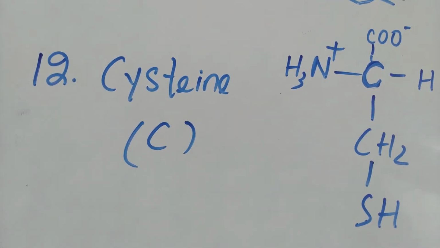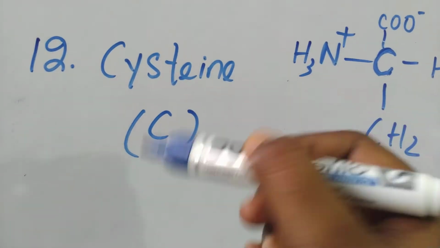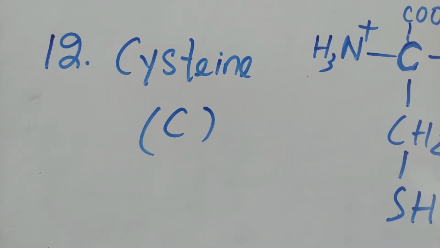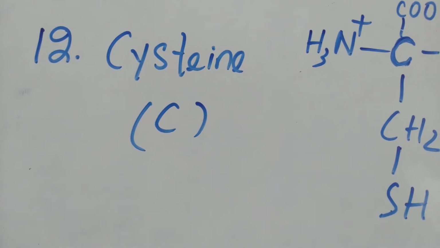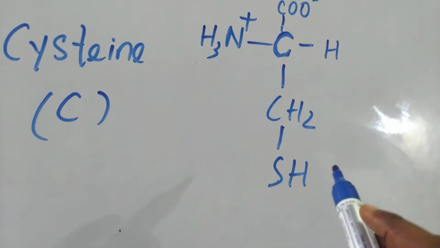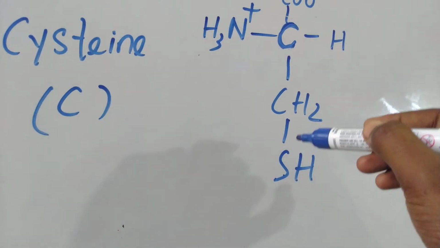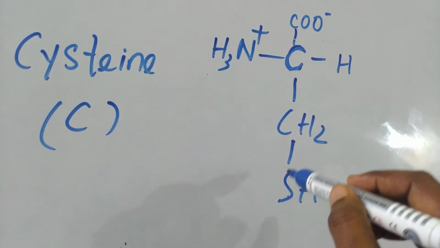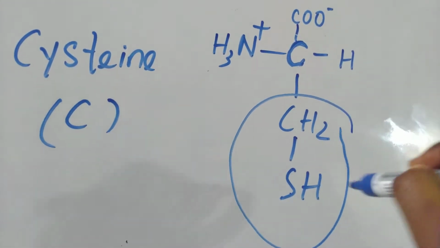So the next amino acid is cysteine, denoted as C, and it is again a sulfur containing amino acid. If you remember, another sulfur containing amino acid was methionine, and this is cysteine. So again you can find an SH group here. In the case of methionine you find S in a long carbon chain in the middle, but here you will get one SH group after the methyl group which is connected to the central carbon atom of this amino acid.